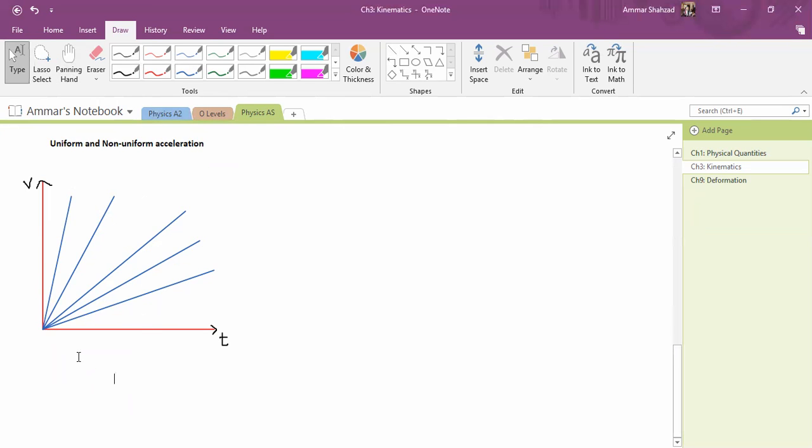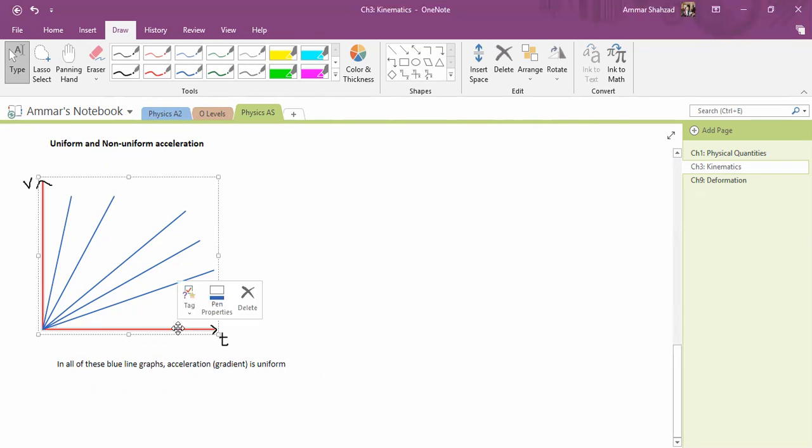So what I will write here is, in all of these blue line graphs, acceleration, which is the gradient, is uniform. Uniform means constant.